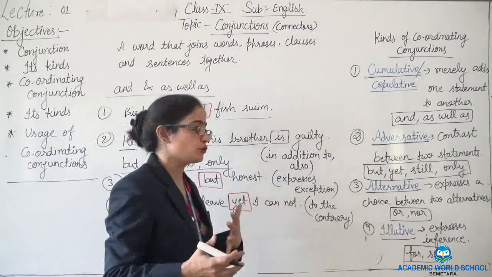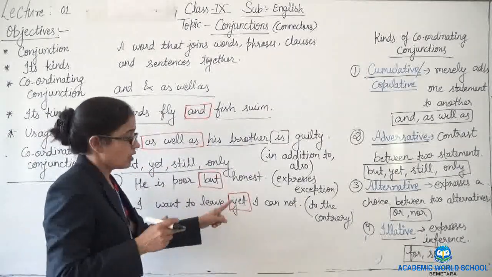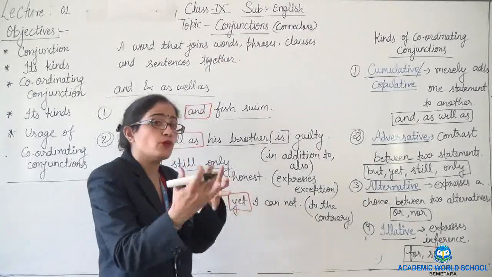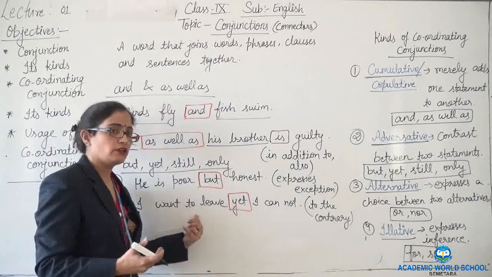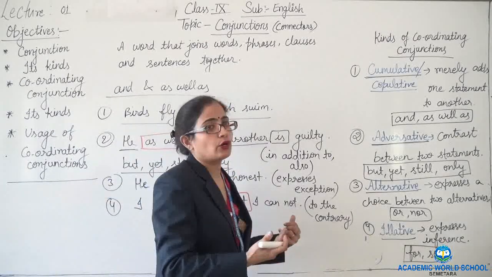Contrary means which is opposite. Here how? I want to leave, but I cannot. The person wants to leave, but he or she is not able to move from there.